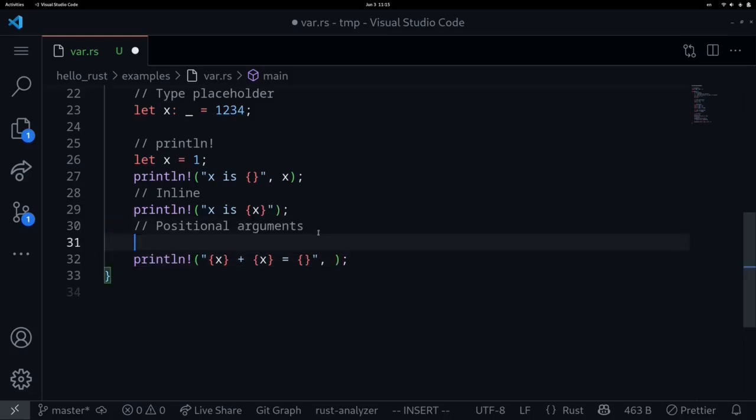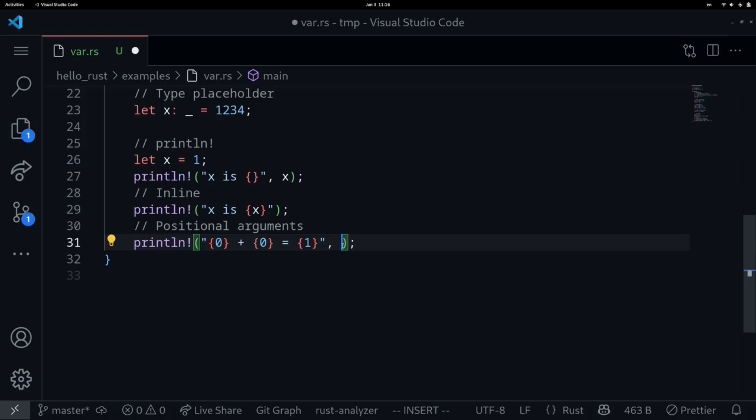So to do this, we might have to say that z is equal to x plus x, and then put a z inside here. So this is one way of printing the sum of x to itself. But there's another way using positional arguments. Here we'll put in a 0, and then here we'll put in a 0, and then here we'll put in a 1. This is a positional argument relative to the inputs that we're going to be passing here.